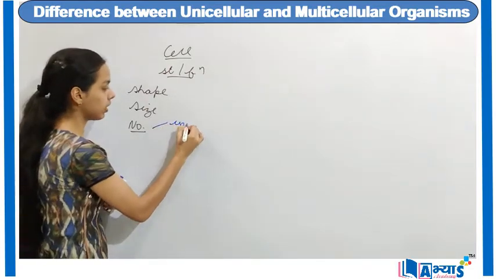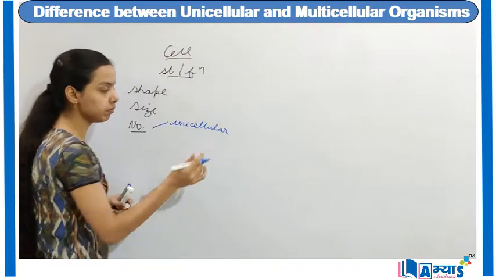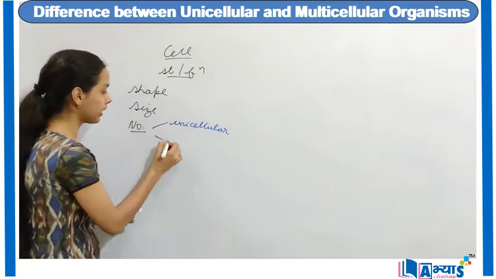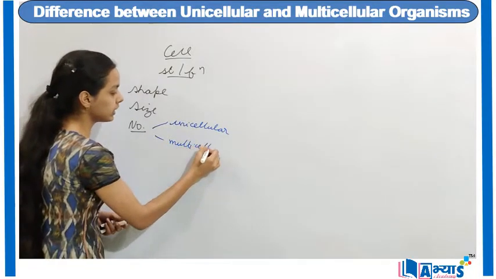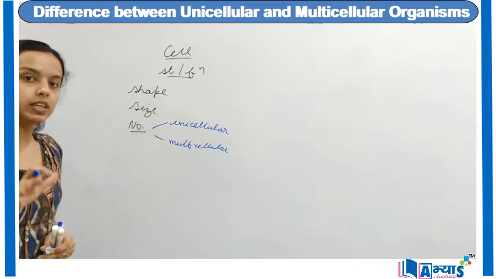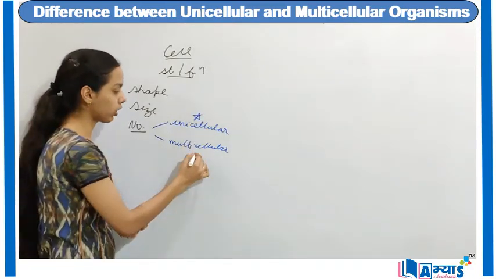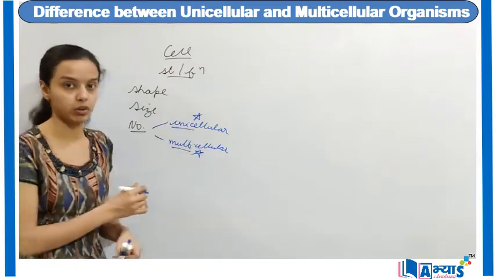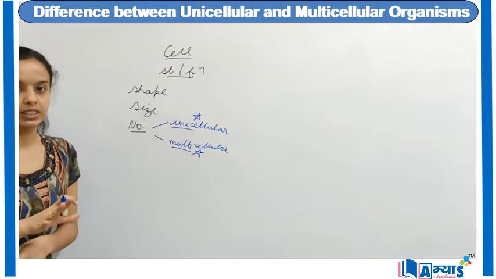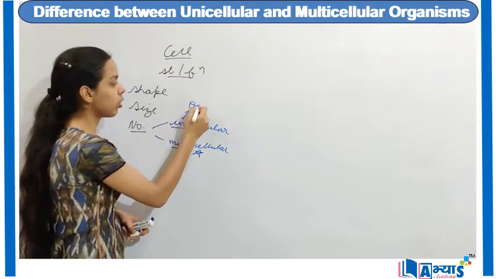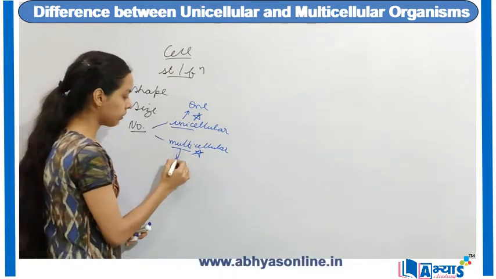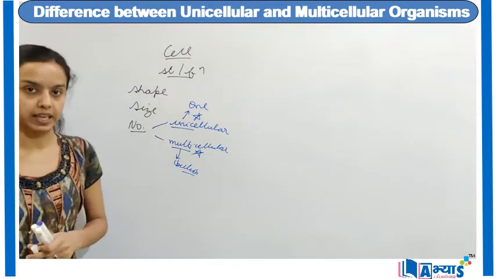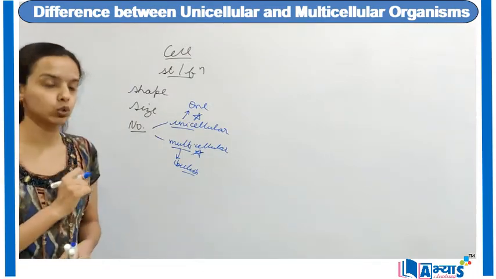Either it can be a unicellular organism, basically organism because we are talking about living organisms, or it can be a multicellular organism. I will now try to differentiate between these important types of organisms. As the name itself suggests, uni means it is made up of only one cell, and multi means it is made up of millions or billions of cells, more than one type of cell. Let us discuss the differentiation between these two organisms.